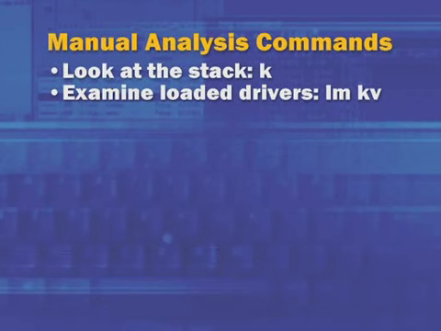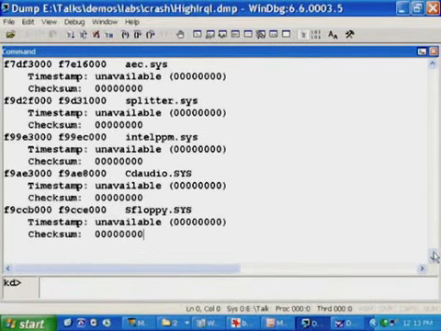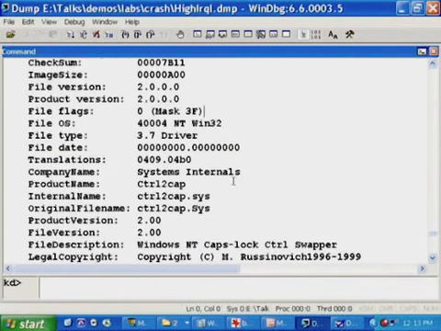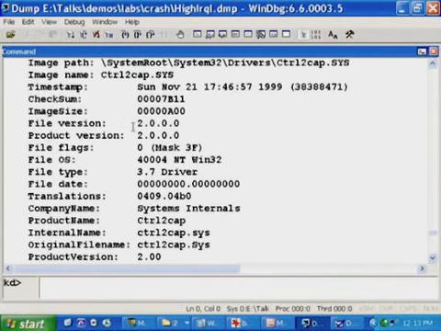Another thing to do is to type lmkv, and this command dumps the list of currently loaded drivers, along with version information for them if it's present in the physical memory of the dump. And in this case, lmkv tells us the versions of many of the drivers on the system, including third-party drivers, like here's one from Sysinternals. And the reason this information can be useful is for you to make sure that, first of all, you understand the purpose of every driver on the system, especially if this is a production server. You want to make sure that you know that only the essential drivers are present and running on the system. You don't have unnecessary things that could be causing instability.